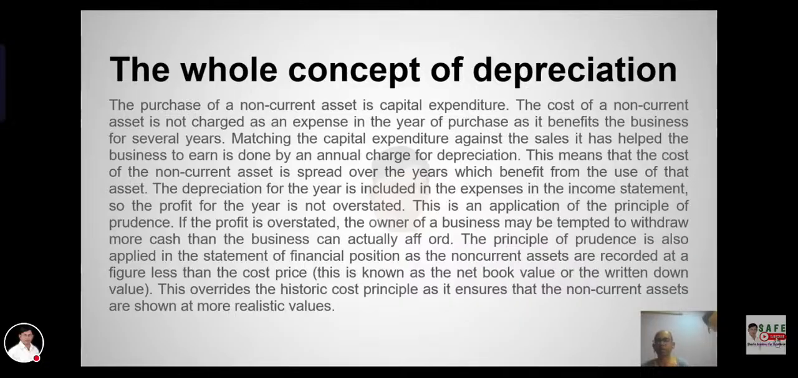This is an application of the principle of prudence. If the profit is overstated, the owner of the business may be tempted to withdraw more cash than the business can actually afford. The principle of prudence is also applied in the statement of financial position, as the non-current assets are recorded at a figure less than the cost. This is known as the book value or the carrying value. This overrides the historic cost principle as it ensures that the non-current assets are shown more realistically.